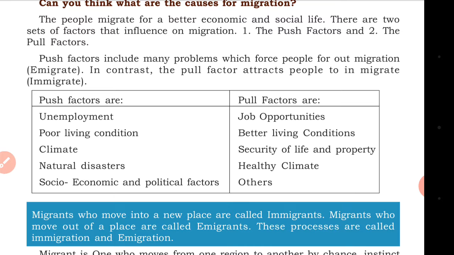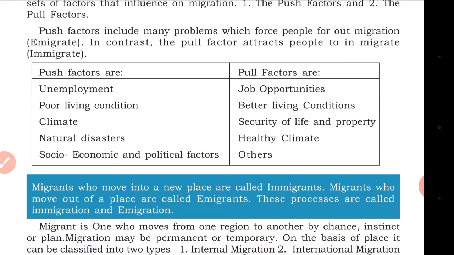Poor living condition here, better living condition here, good climate here, security of life and property here, natural disasters here, healthy climate here, socio-economic and political factors here. What is the main basic push factor? It is unemployment. When we don't get any employment in a particular area, we are forced to get out of that land.